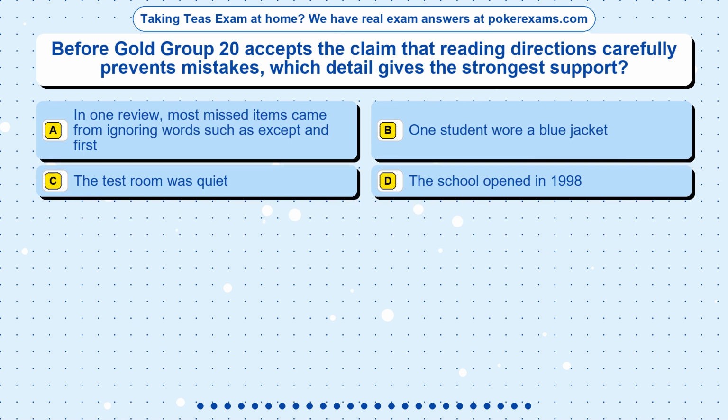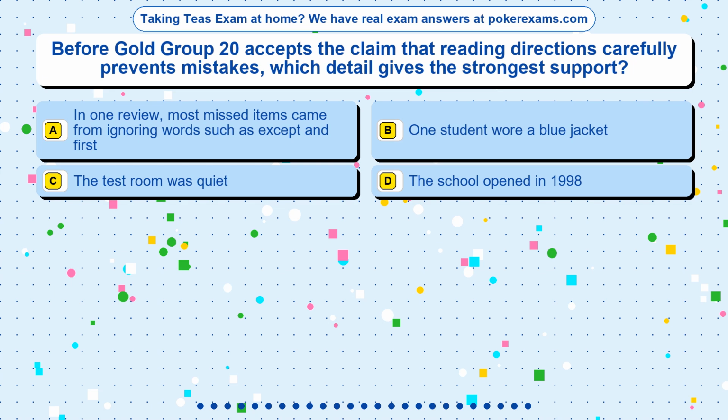Question 5. Before Gold Group 20 accepts the claim that reading directions carefully prevents mistakes, which detail gives the strongest support? Option A. In one review, most missed items came from ignoring words such as except and first. Option B. One student wore a blue jacket. Option C. The test room was quiet. Option D. The school opened in 1998.